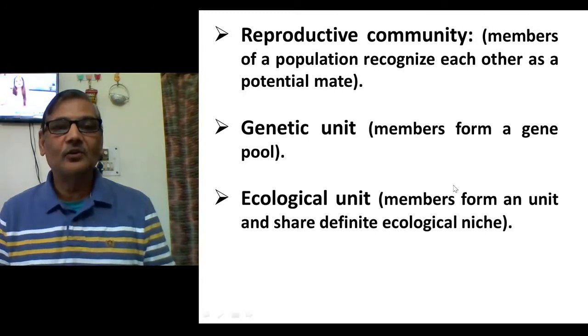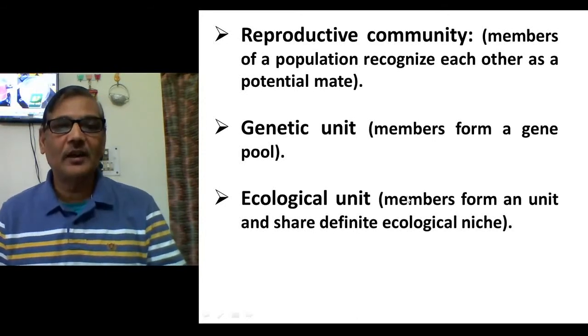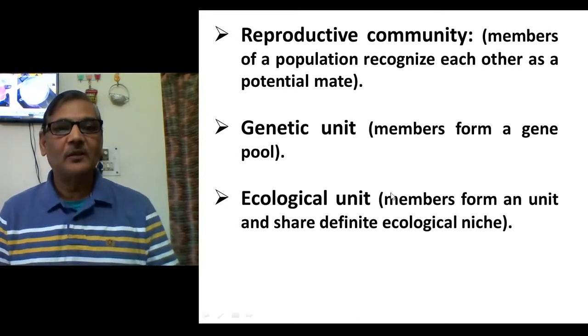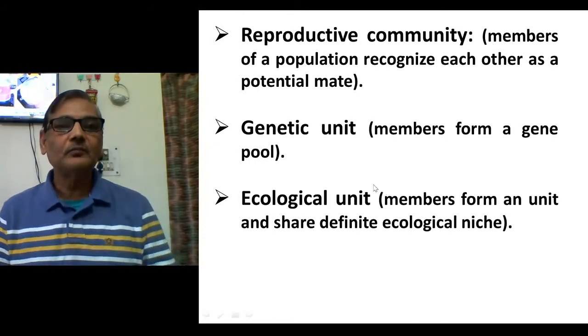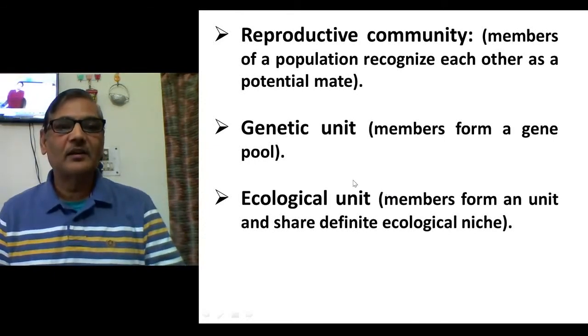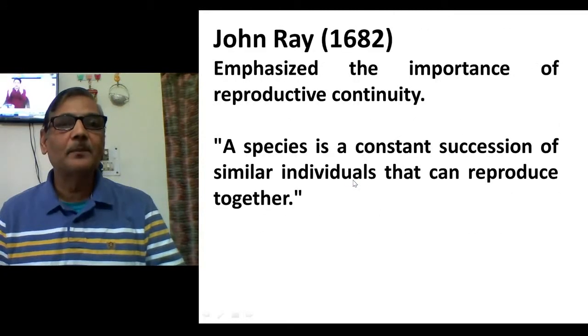That is, all those members prefer to live in an ecological area that matches them. They are restricted to a certain ecological area, and they keep distance from members of other species. So these three characteristics will be there among them.